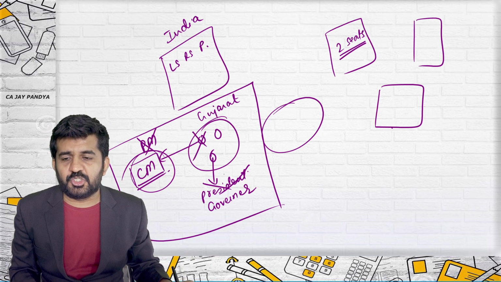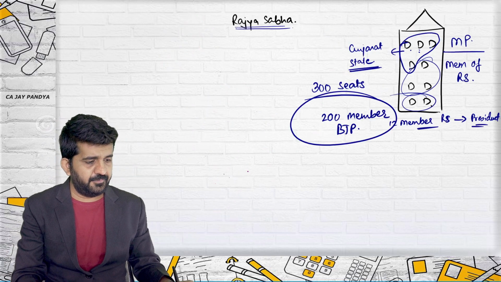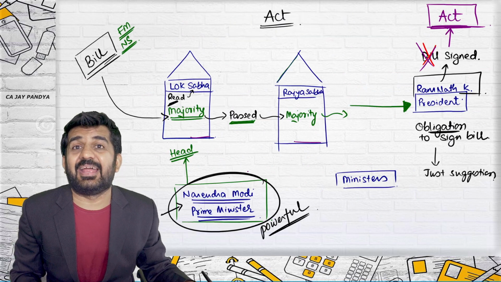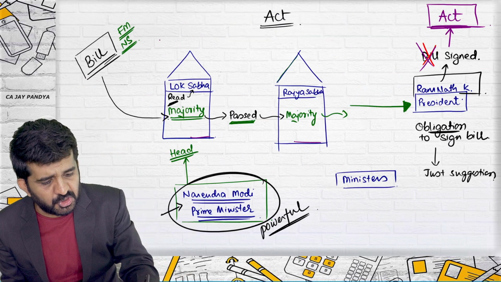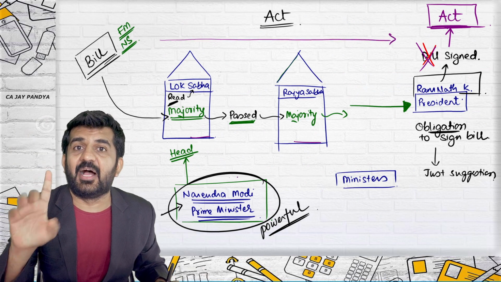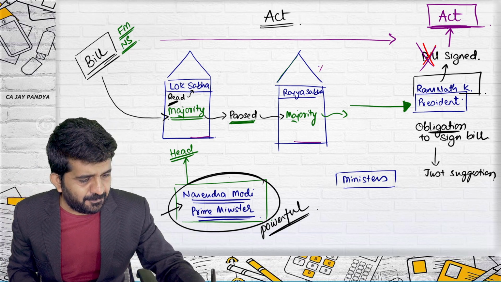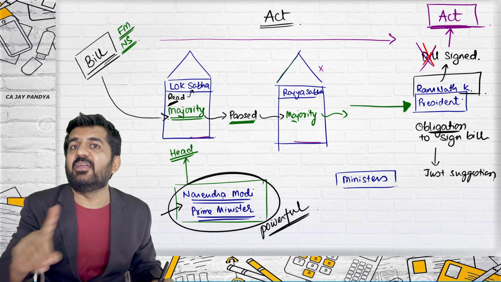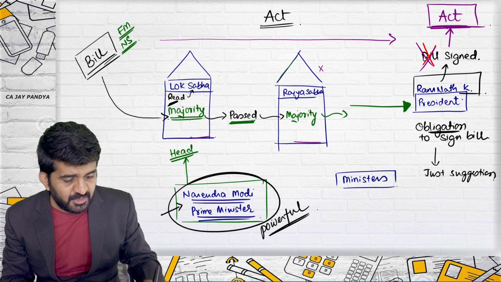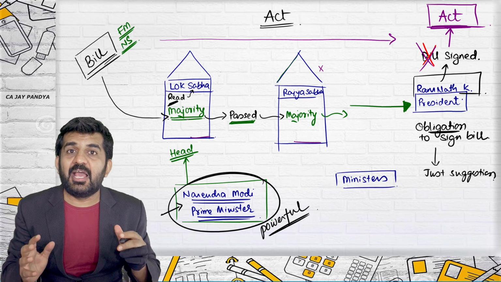Zara has asked the question to me, what if Rajya Sabha rejects the bill? Try to concentrate. To become an act, this process is to be complied with. So if Rajya Sabha rejects the bill, it will never become an act. Is it alright?